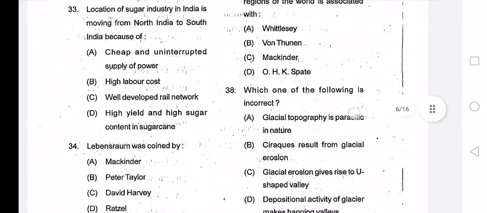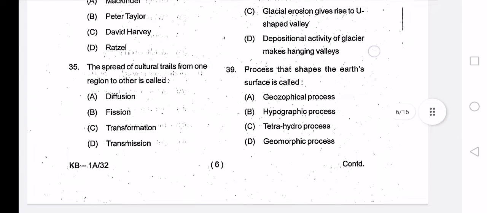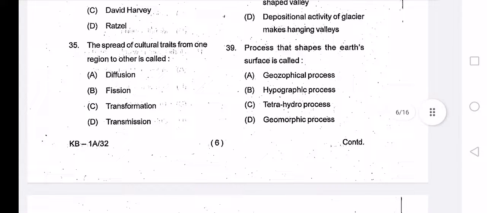So next question number 39: the process that shapes the earth's surface is called: geographical process, hypographic process, tetrahedral process, geomorphic process. The correct answer is option D, geomorphic process.